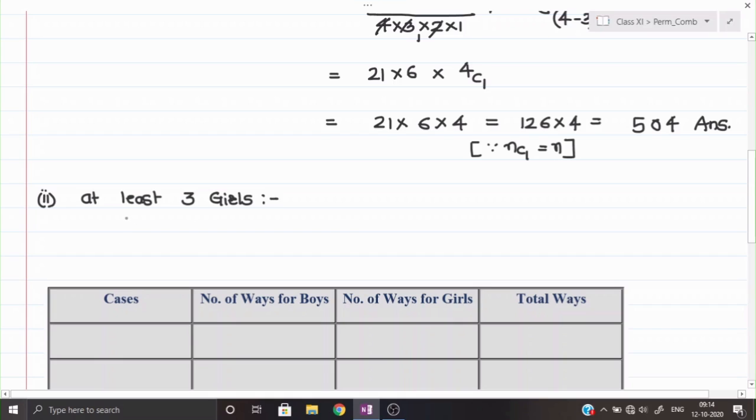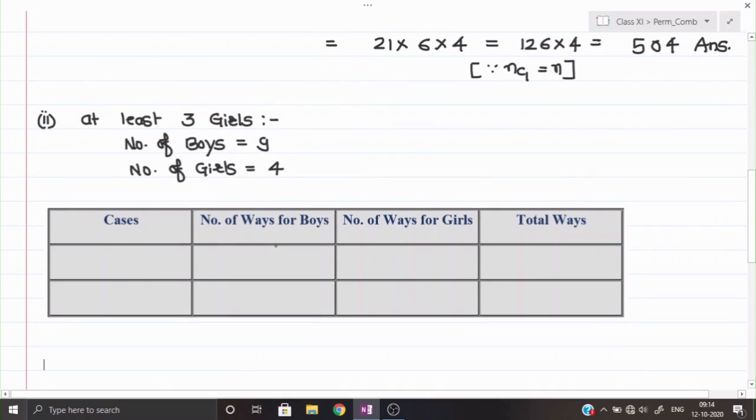Okay, what will be the number of boys we have? Number of boys we have here 9, and number of girls we have here 4. Okay, that is given to us, that I have written for your convenience. Now see what different cases are possible according to the at least that I am going to consider over here. So the case number 1, first case. See, we have given that at least girls should be 3. So we shall start with 3.